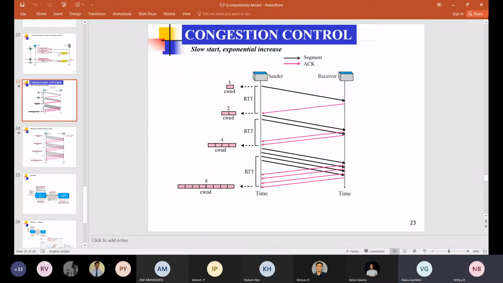So why do we need to have congestion control? Is there any other possible way to have congestion during the data transmission? What are the possible ways of having communication between two devices?